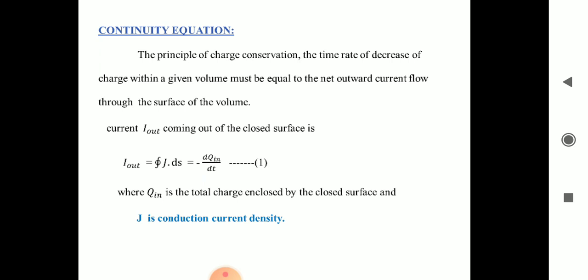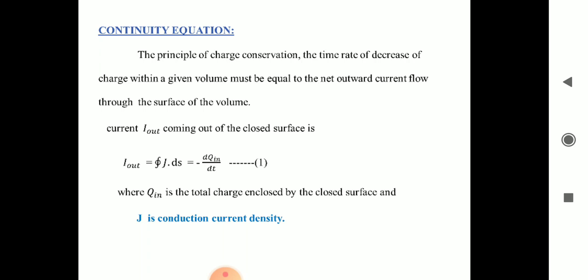The decrease of charge within the given volume means that something is going out as a current. Therefore, the net outward current flow through the surface of the volume should be equal to the decrease of the charge within a given volume. Therefore, the continuity equation is the principle of charge conservation.